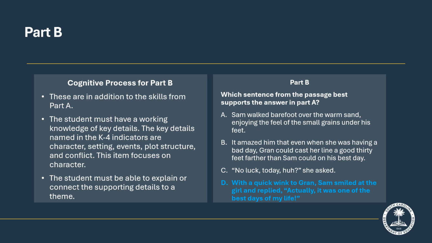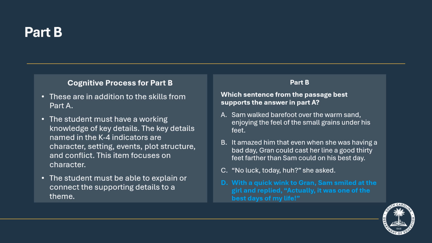Assuming that the student determines the correct theme in Part A, he or she is now looking in the text for details about happiness. In Option A, we know that Sam enjoys the feel of the sand, which could be related to happiness. Options B and C have no contextual information relating to happiness.